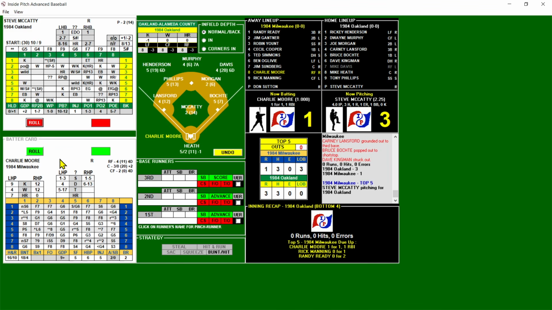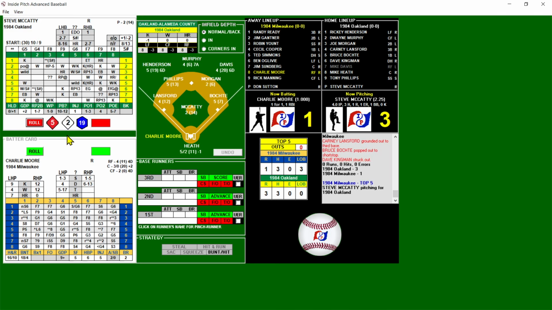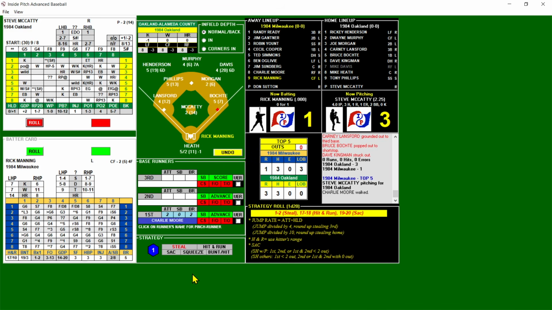We go top 5 quickly into the 5th inning. 3-1 Oakland over Milwaukee. Charlie Moore, who had a big hit and a run batted in his first time up, will bat against McCaddy. Walk chance, and a 1 will be a walk. So Moore is on. He gets the steal sign. He is a 0 steal.